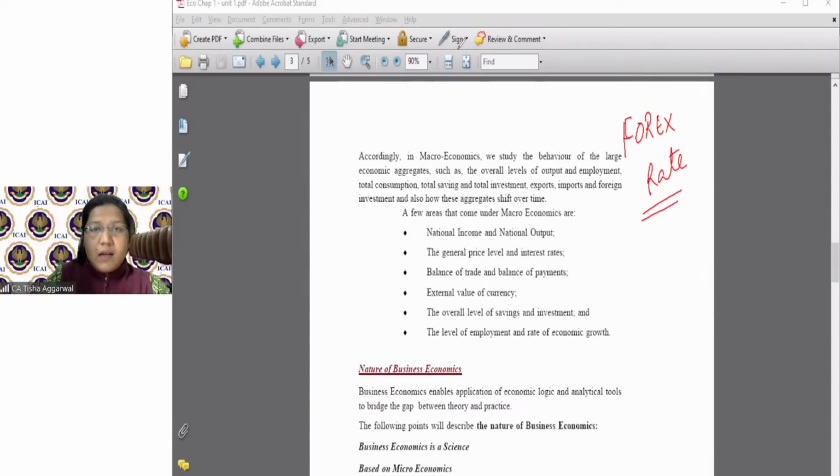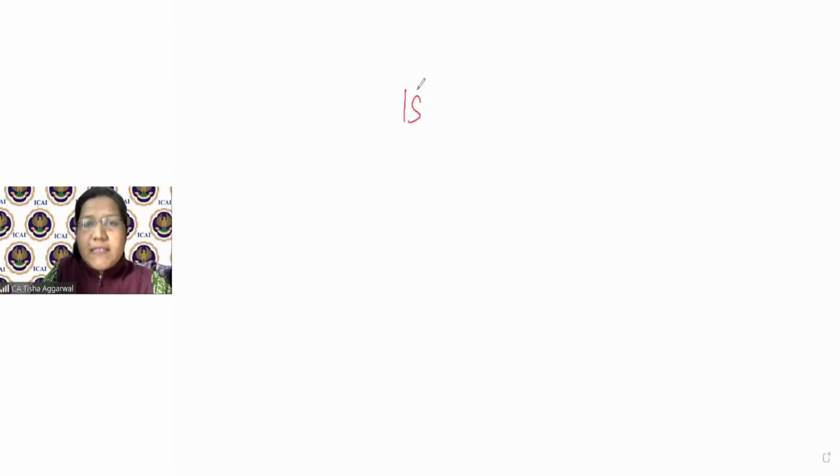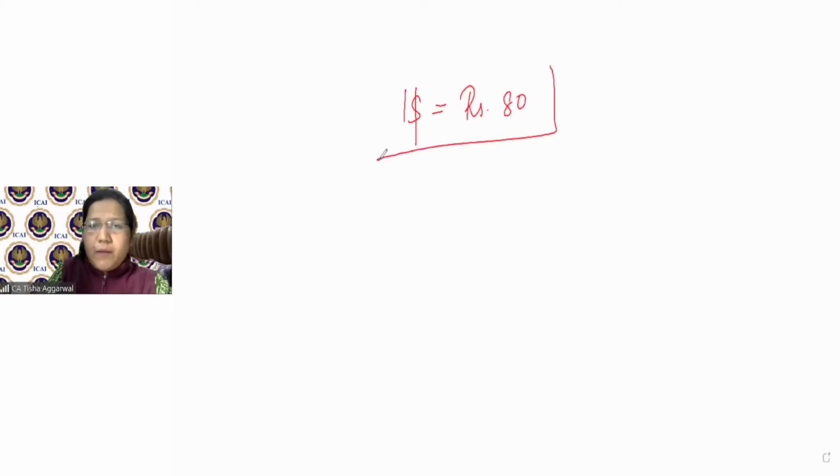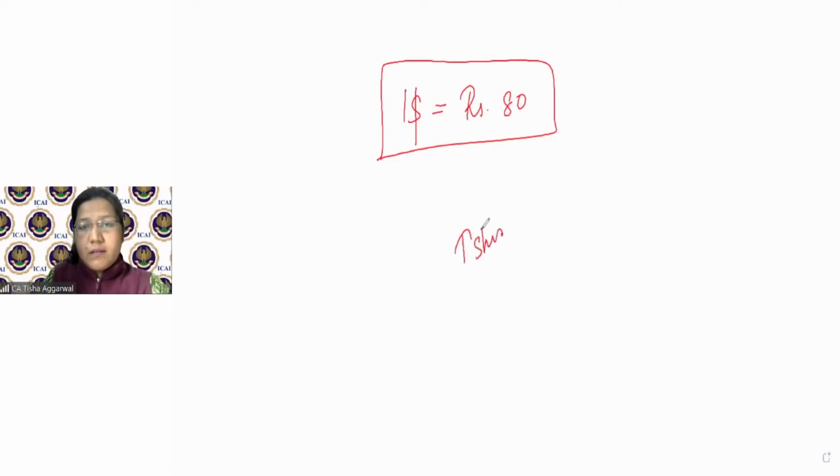Now, let's understand with a very simple example. Let's make it very clear: $1 is equal to 80 rupees, for example. I'm not taking the exact value, but that is the whole issue. That means if a t-shirt costs $1, and I stay in India, I have to pay 80 rupees to buy that particular t-shirt.